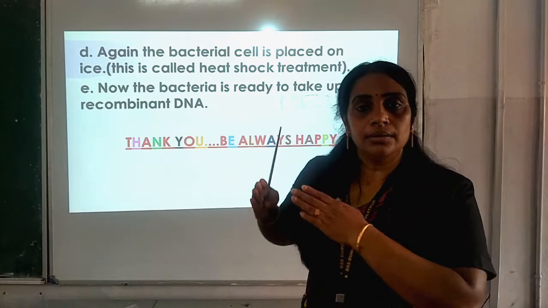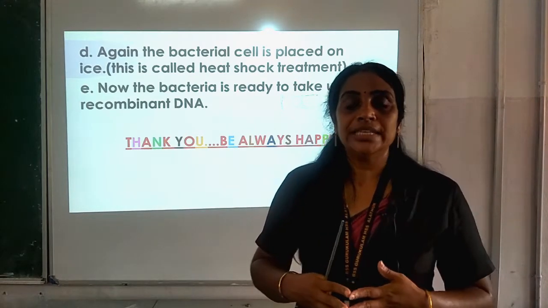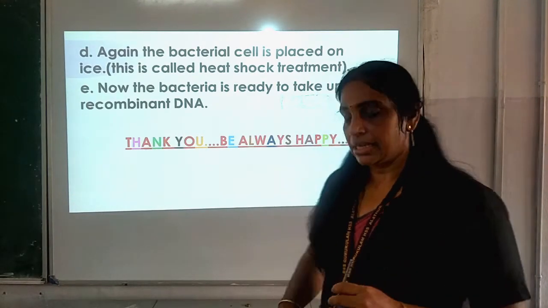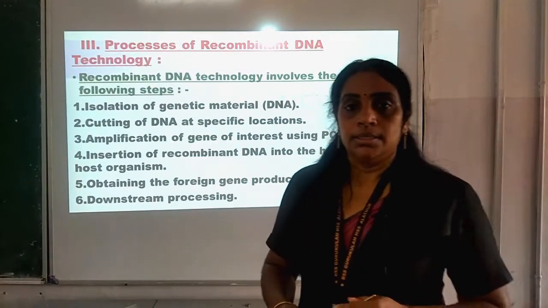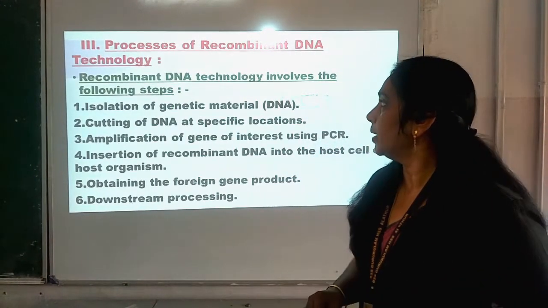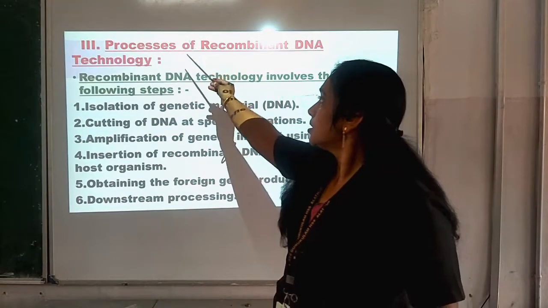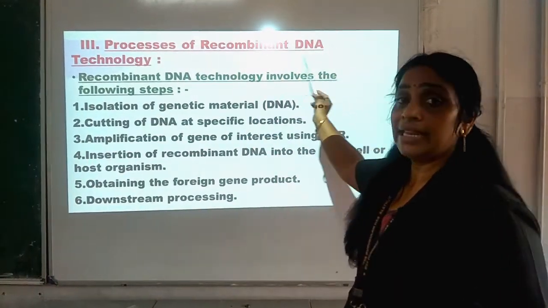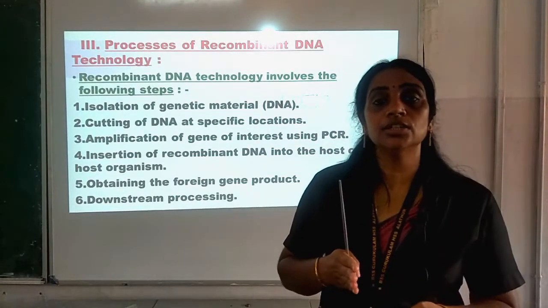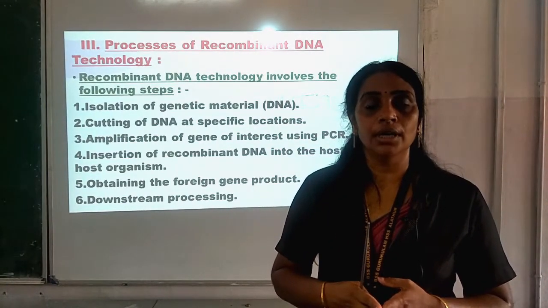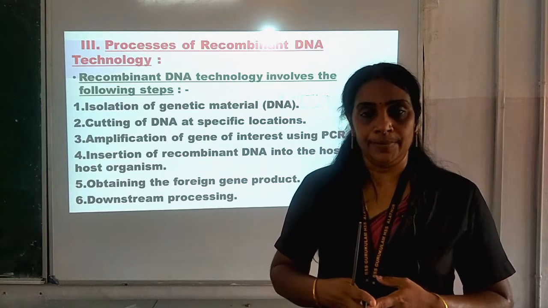So, till this portion we studied in the previous class. Now, we are going to study the next topic, that is processes of recombinant DNA technology. So, till here we understood which are the tools needed for recombinant DNA.